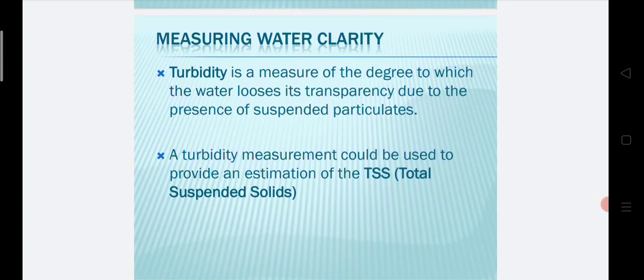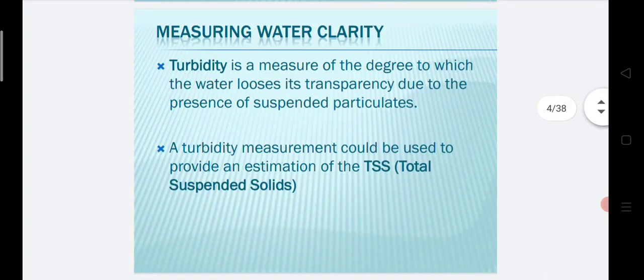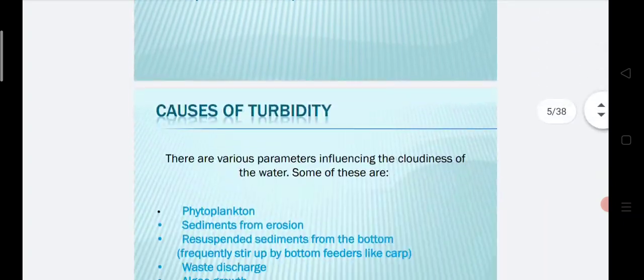Turbidity is the measurement of the degree to which the water loses its transparency due to the presence of suspended particles. First one, we see that the water loses its transparency due to the presence of suspended particles. Next one, turbidity measurement could be used to provide an estimation of TSS. TSS means what? The total suspended solids.